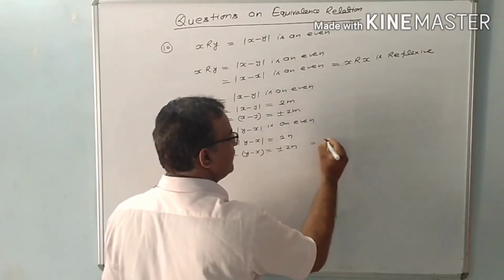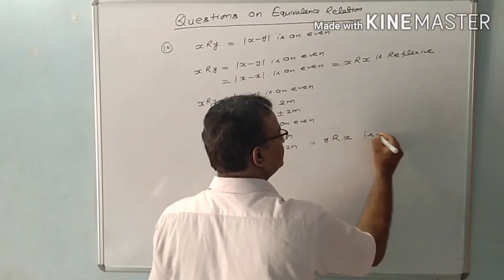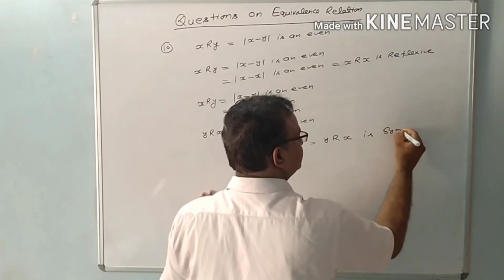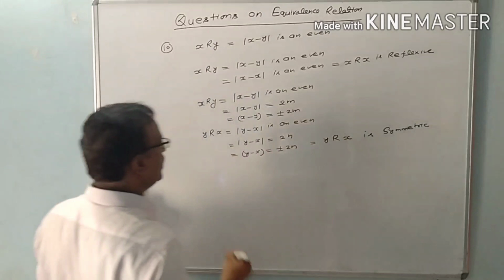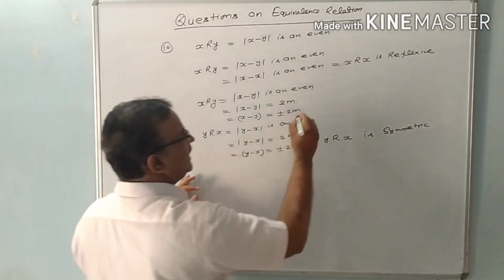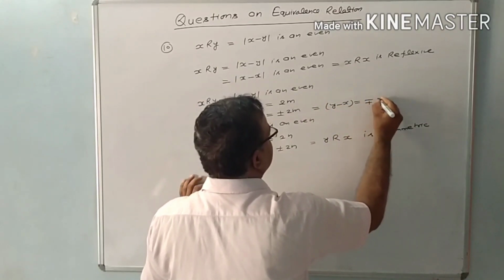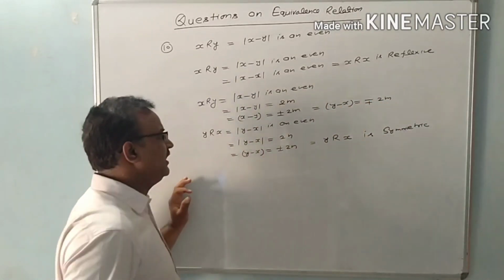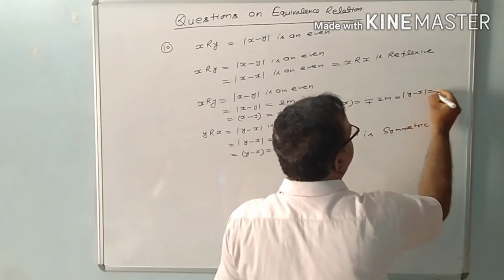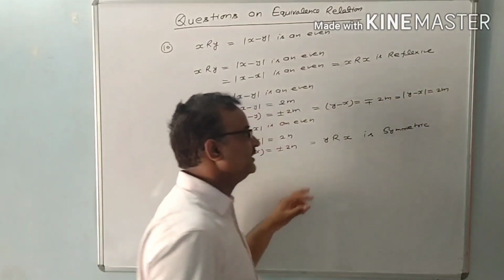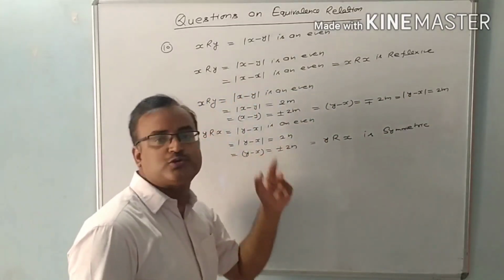So we can say y has the same relation with x. So it is symmetric. Now we can also write it in this way: y minus x is equal to minus plus 2m. Directly we can write in modulus y minus x is equal to 2m. So it is a symmetric relation and we can solve it in this way also.